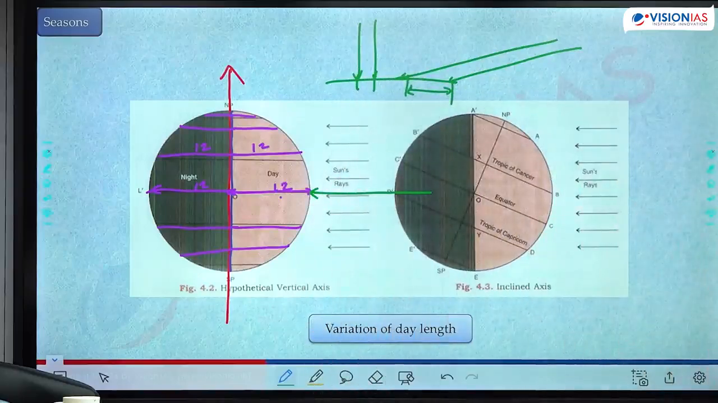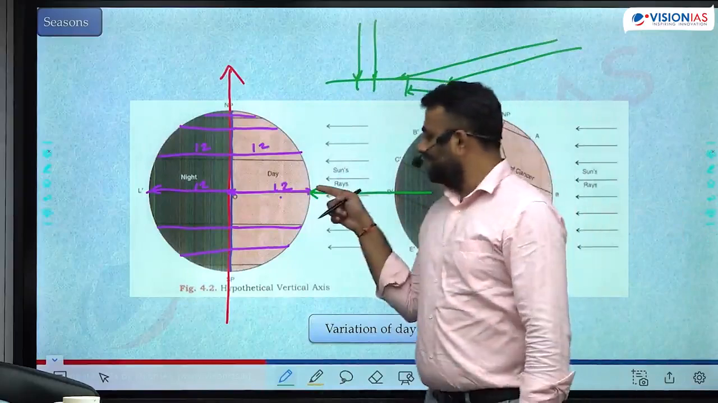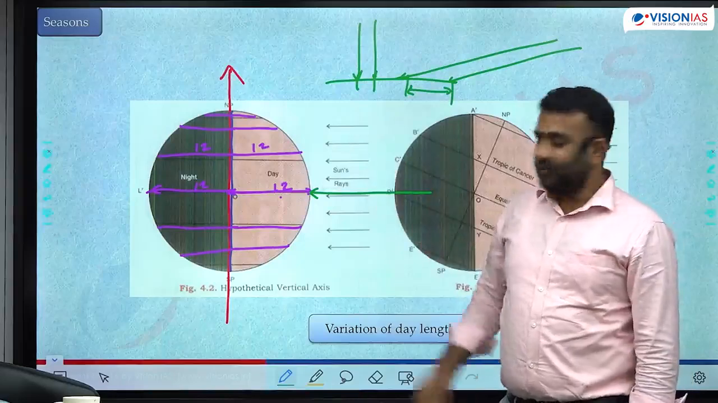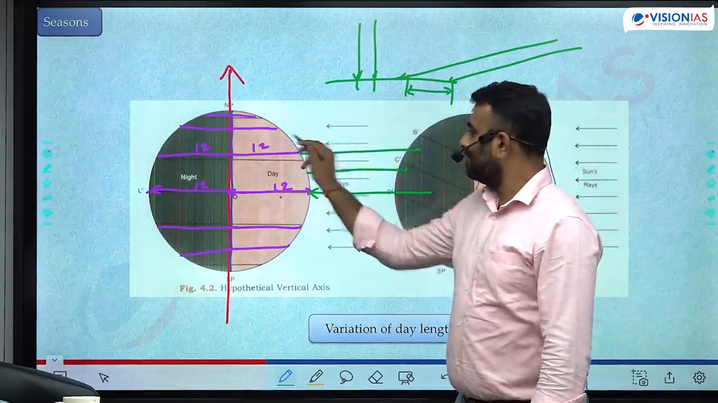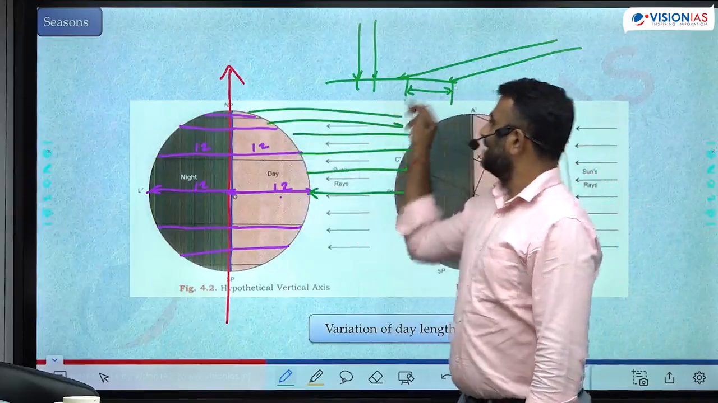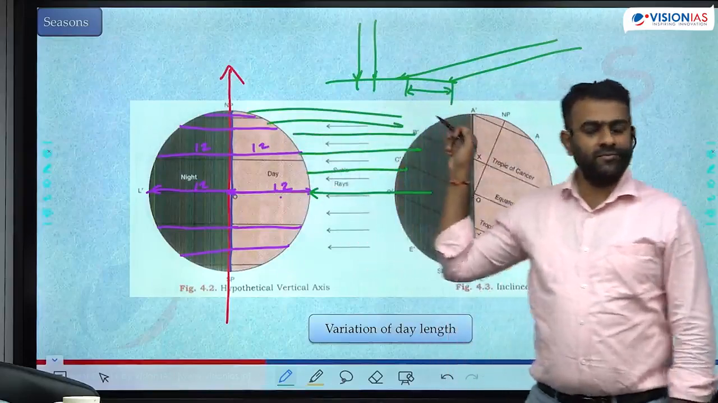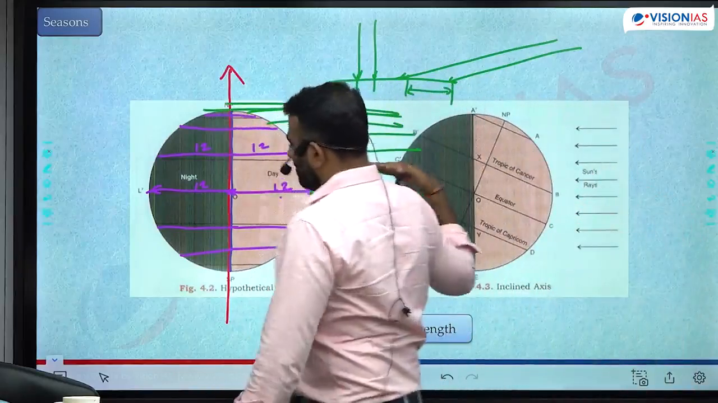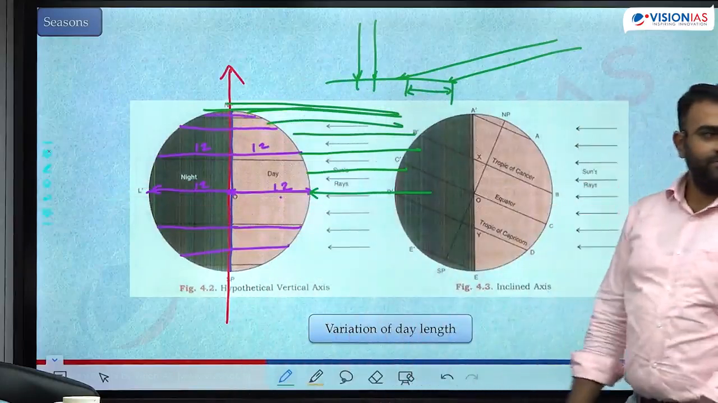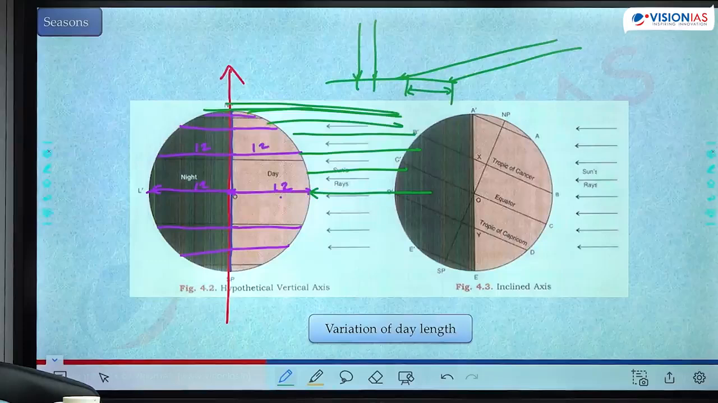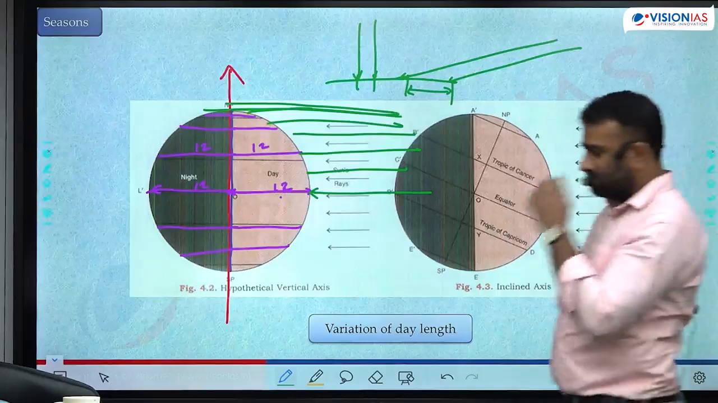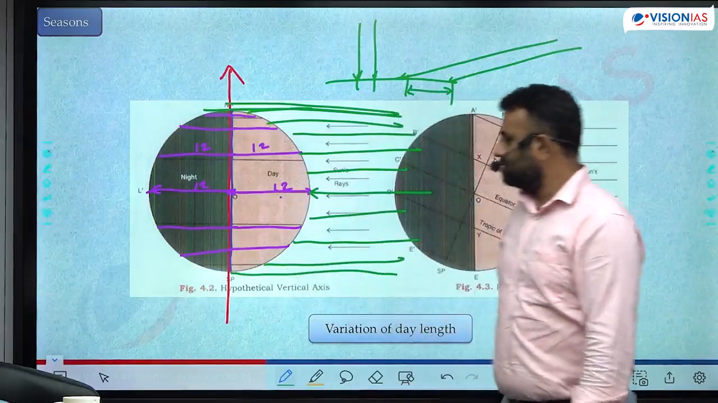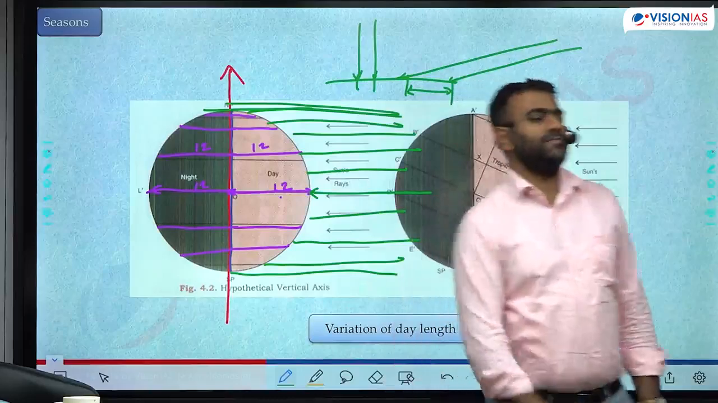Intensity of sunlight depends upon the angle of incidence. The angle of incidence is 90 degrees at the equator. Equator is experiencing the highest intensity. The more you go towards higher latitude, intensity decreases because the angle of incidence is decreasing. Near the poles, can you see it is just spreading out. The sunlight is almost grazing the surface. Very, very low intensity. Same is the case with the southern hemisphere. The more you come towards the poles, the intensity of sunlight is decreasing.